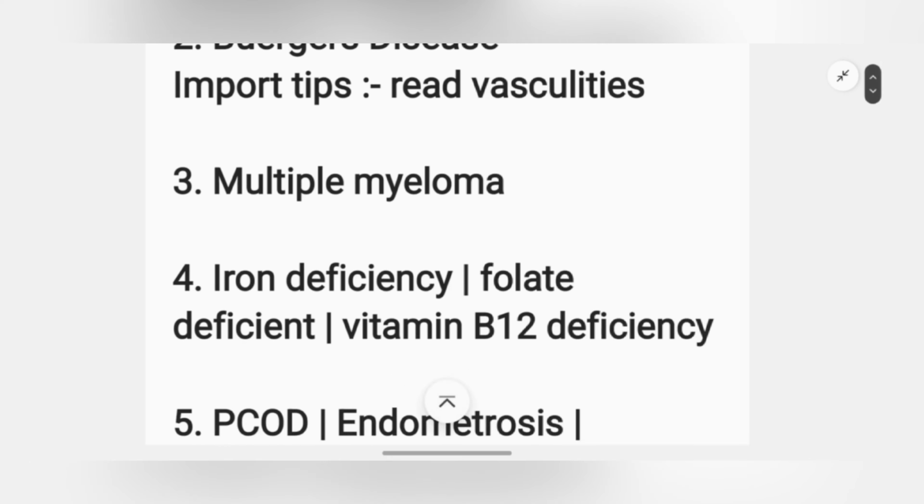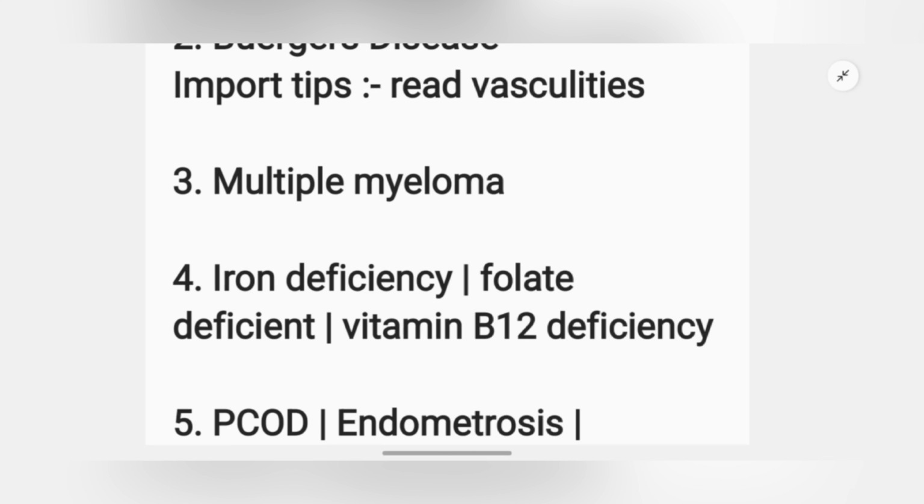Okay, next, iron deficiency, folate deficiency and vitamin B12 deficiency. It can come in the form of a pathology question, or it can come from the medicine part also. So just make sure you know what is the pathophysiology. Okay, what will be the features of this and how to treat it, or if there are any images, so just read them nicely. I mean, there are 100% chances of this topic coming in your exam as well. Either one will come in exam, so just read them thoroughly.